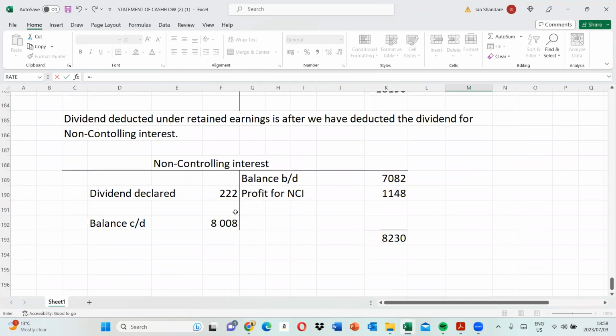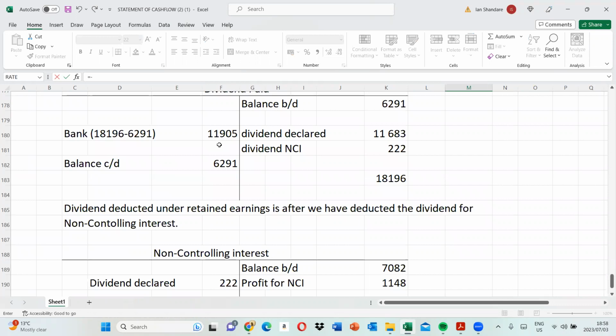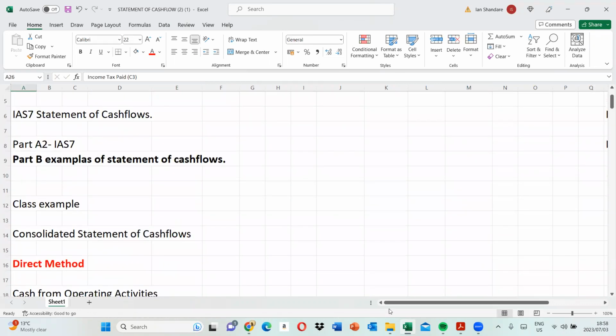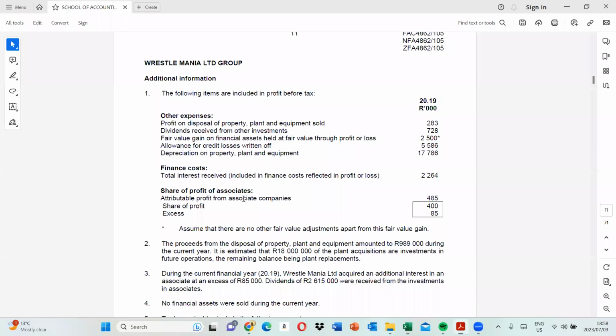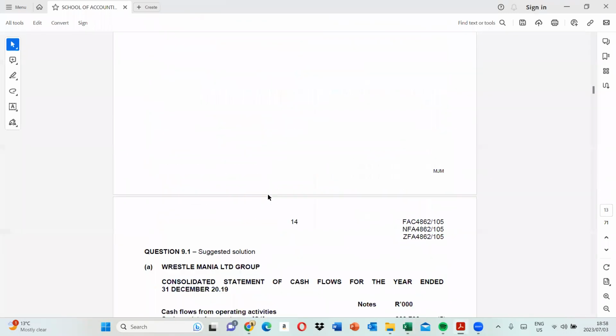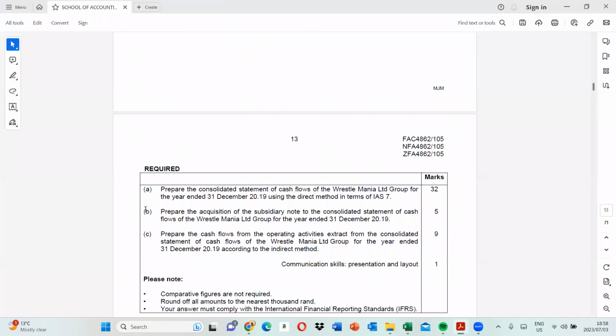In that regard, you then have your dividend paid, which is sitting at this balance. All right. So that is how we do the statement of cash flow using the direct method. I think I did show you guys in the previous class about the other part, which is asking for the acquisition of the subsidiary note.